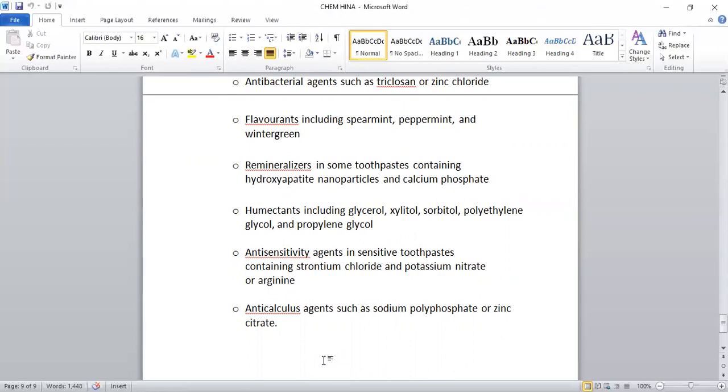Humectants including glycerol, xylitol, sorbitol, polyethylene glycol, propylene glycol. Antisensitive agents in sensitive toothpaste contain strontium chloride, potassium nitrate, or arginine. Anti-calculus agents such as sodium polyphosphate or zinc citrate. And that's all from my side.